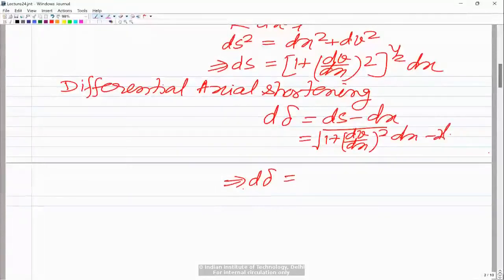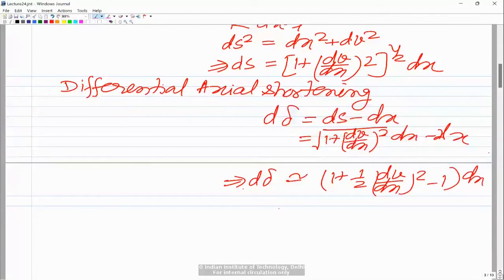So d of delta, if we use the Taylor series approximation and take the first two terms, or you can say the binomial theorem, will be 1 plus half (dv by dx) whole squared, and then minus 1 is there, times dx. So ultimately this is half of (dv by dx) whole squared dx.